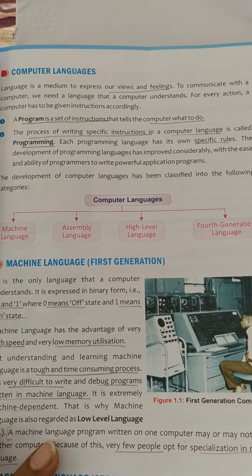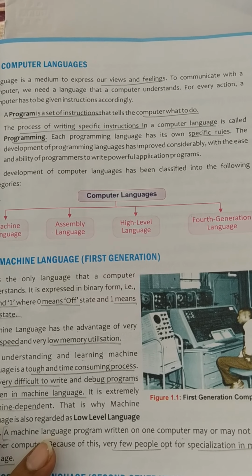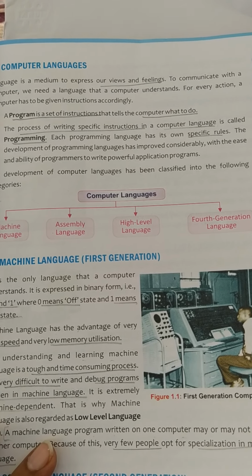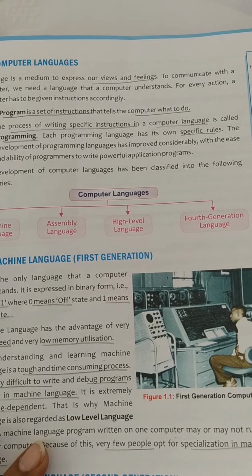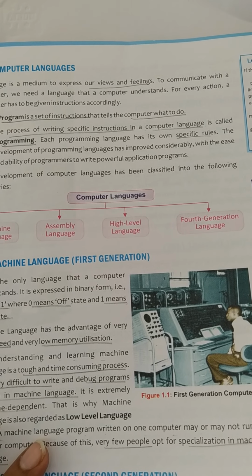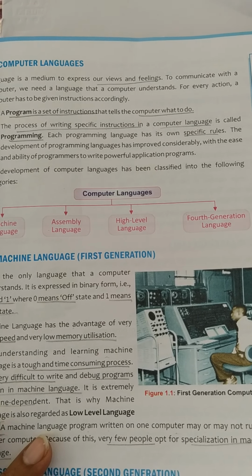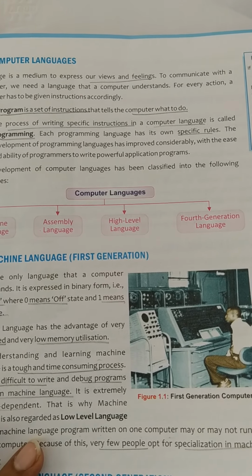Now, what is a program? A program is a set of instructions that tell the computer what to do. It is a set of instructions through which we can tell the computer what work we want to do. The process of writing those specific instructions in a computer language is called programming.